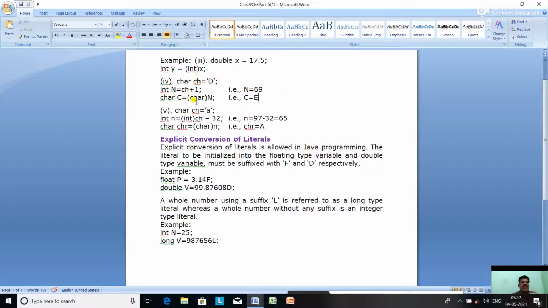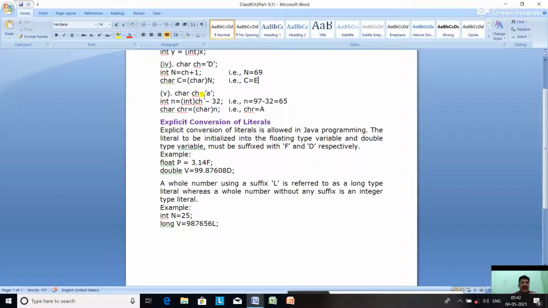Now char c equal to char of n. This is explicit typecasting. The n value is 69. So n is forced to be converted into character. What is the character for ASCII value 69? The character for ASCII value 69 is capital E. The c value will be capital E.